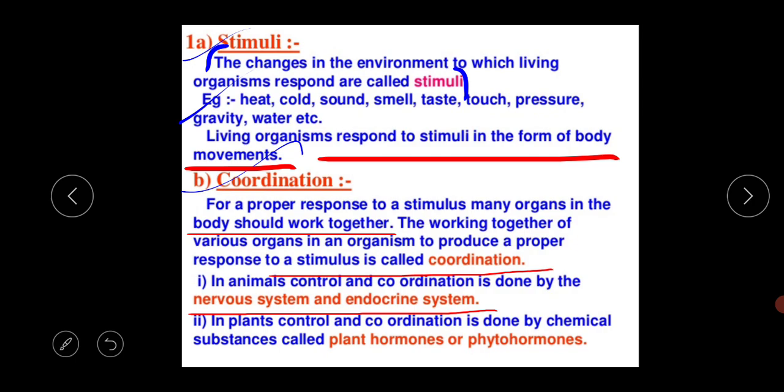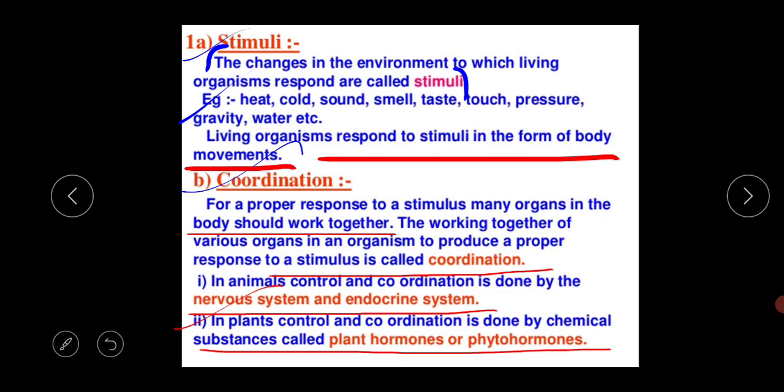In the plant's body, they do not have any specific nervous system, but they do have a special endocrine system. In the plants, the control and coordination is done by chemical substances called plant hormones or phytohormones. So the hormones present in the plant's body are called the phytohormones.